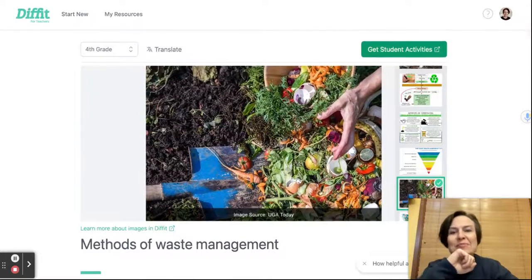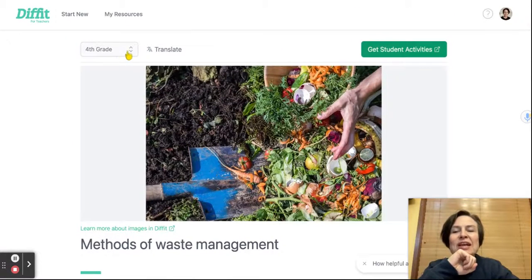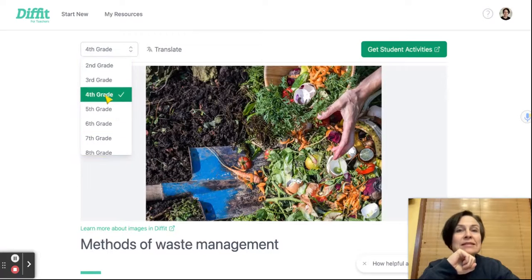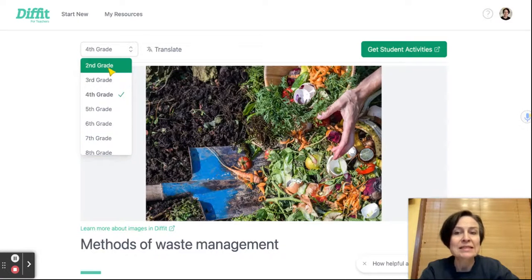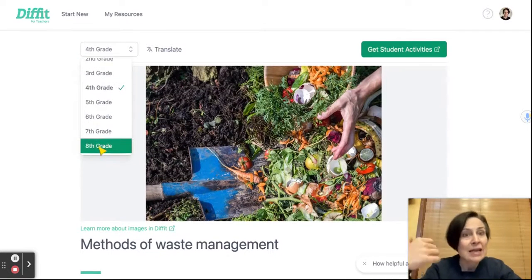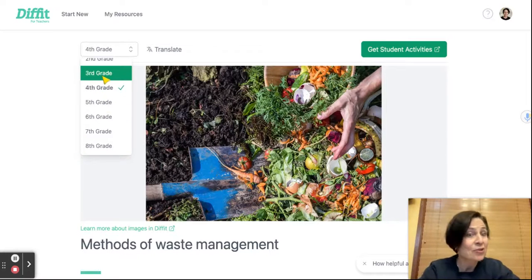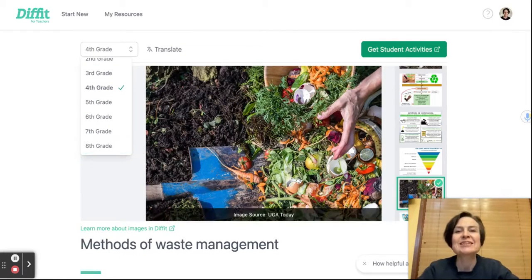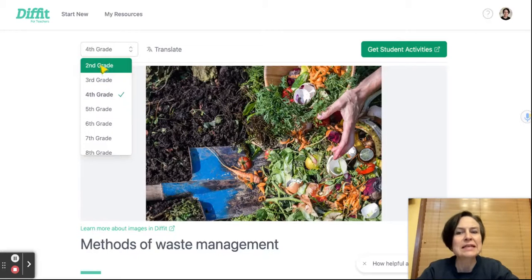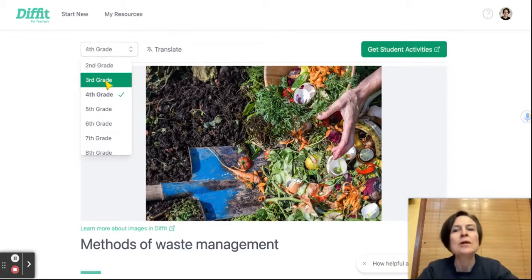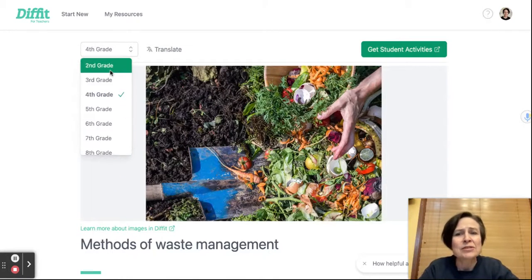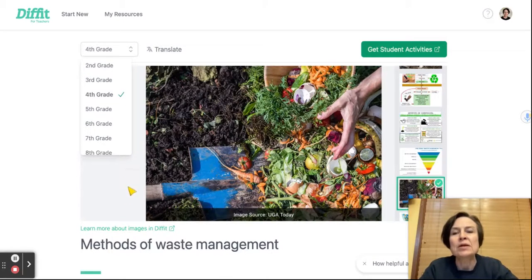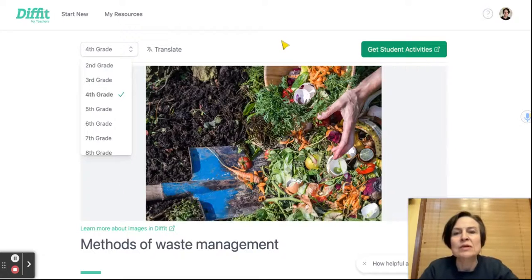We haven't even seen the best part yet. We can change grade levels. Let's say that I have students that are reading at a 2nd grade level, or maybe I'm in 8th grade and I need a 5th grade and a 3rd grade level. I can generate different reading levels for that. You'll notice that it doesn't go much below grade 2, and even grade 3, grade 2. Most AI tools have trouble getting down that low. It certainly isn't going to produce a decodable reader or anything like that, but it will shorten the sentence lengths and give you easier words.